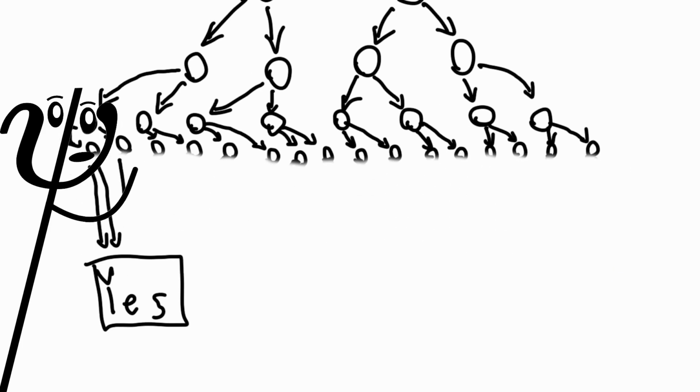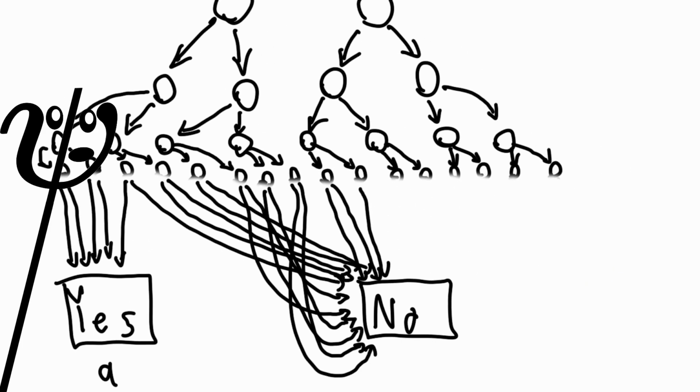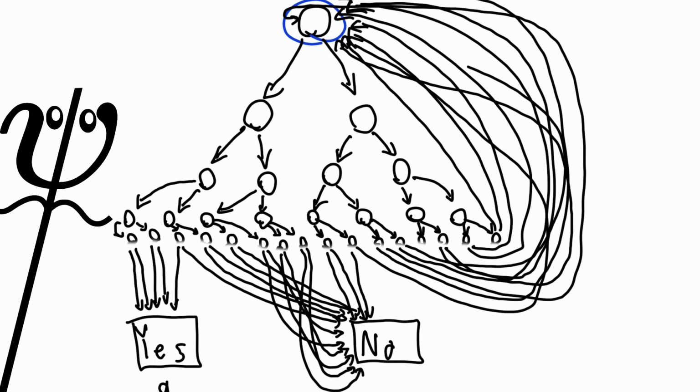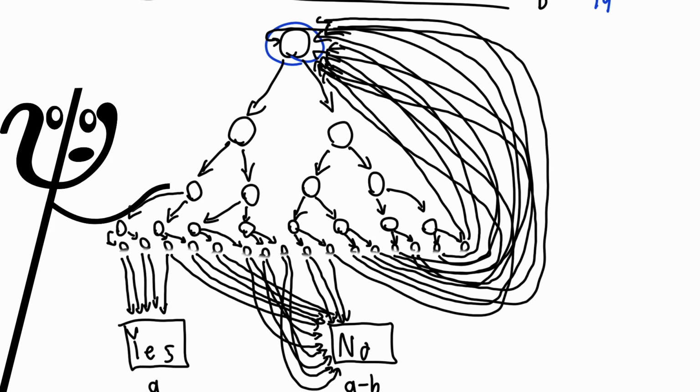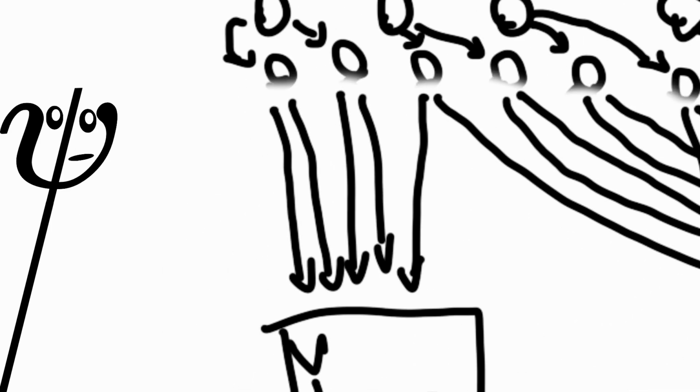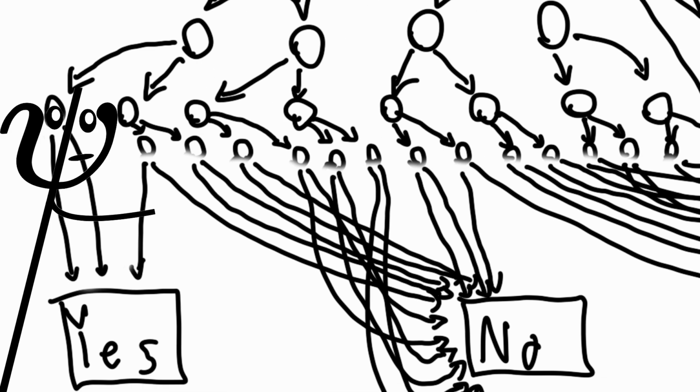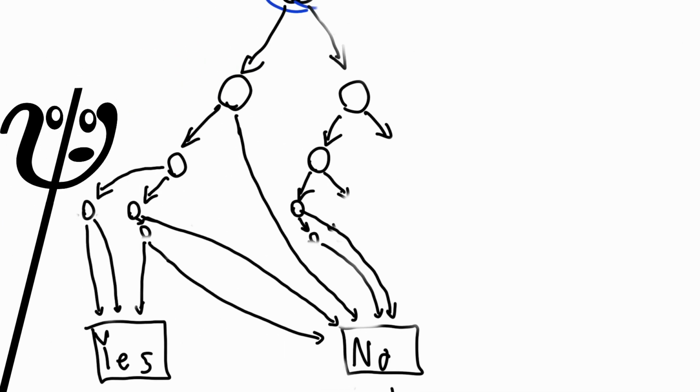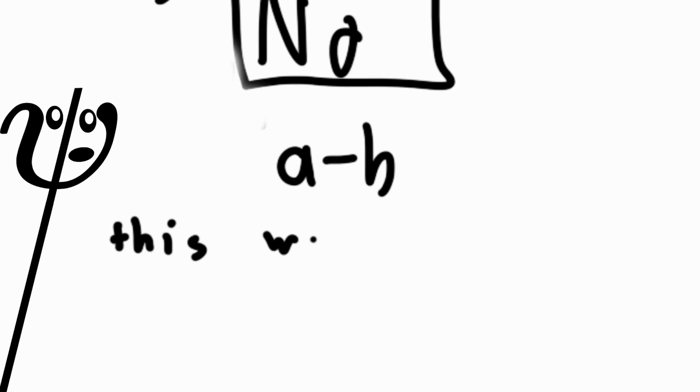Where do these arrows go? Attach a of them, in this case 5, to yes. Attach b minus a of them, in this case 14, to no. And attach the rest of them back to the beginning state. Some of the states guarantee going to one place, so you can get rid of them entirely if you want. The probability will stay the same because it doesn't actually split between 2 outcomes. They don't even make a distinct choice.